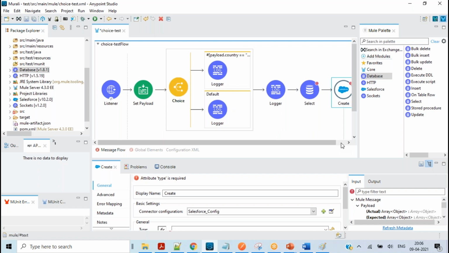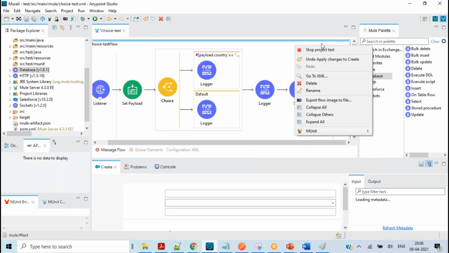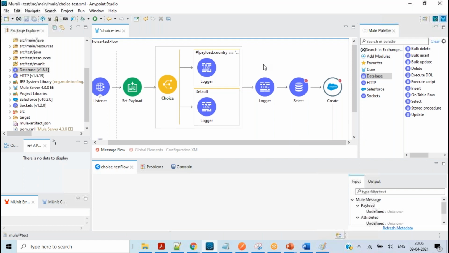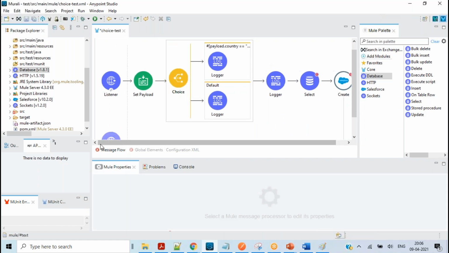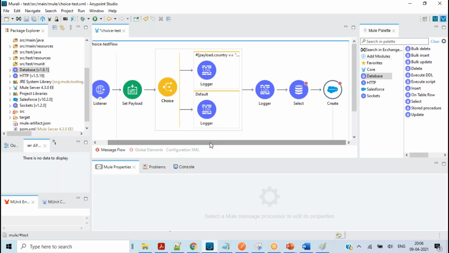It's all simple. Writing the test cases, you just need to go a minute and generate the flow. It's that simple. Everything is automated here. You don't need to worry about that. The advantage of using Mule applications is that it's automated and development is very fast. That is the reason companies are moving to it now.